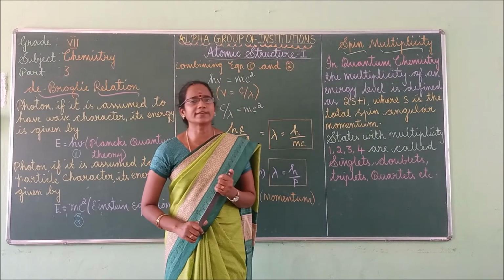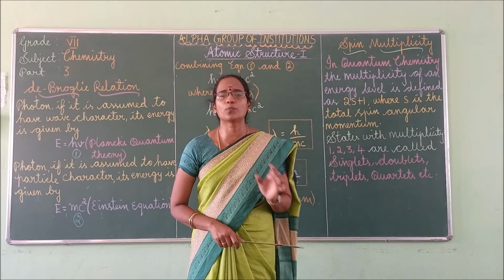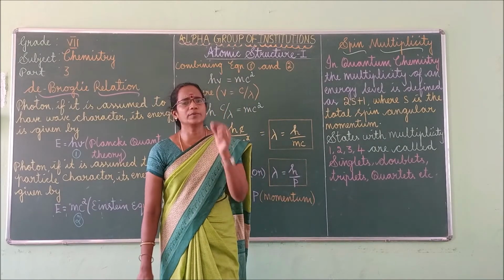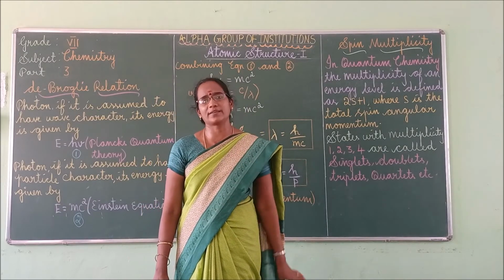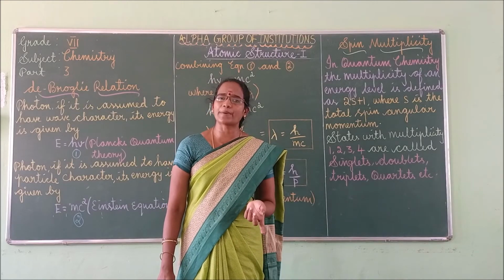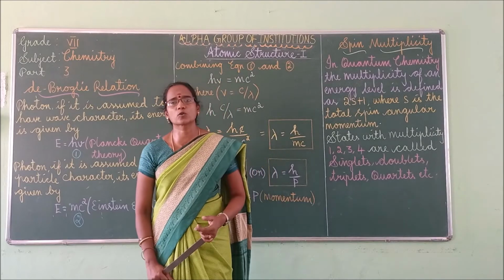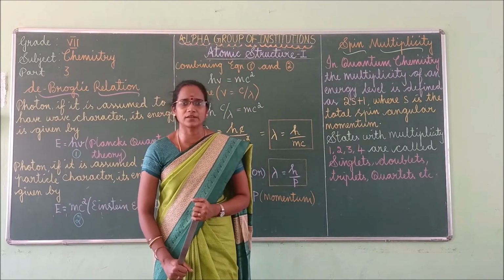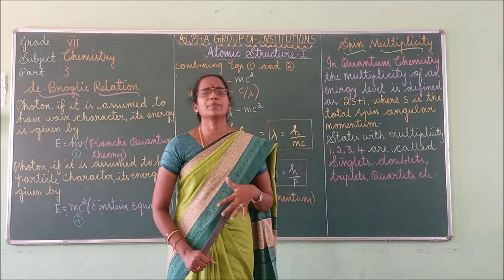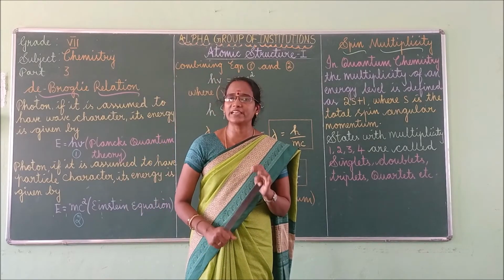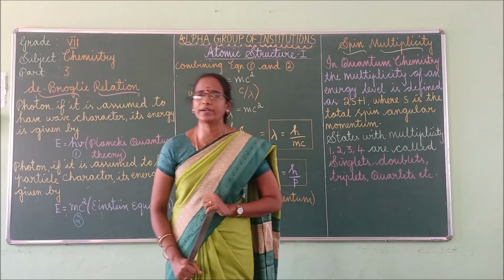Already I told you, a particle is nothing but a minute portion of matter. So a microscopic particle is a very small particle, whereas a macroscopic particle is a larger particle. Louis de Broglie derived an equation based on the relationship between velocity and momentum.